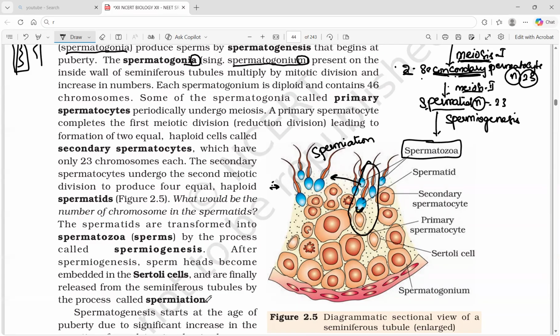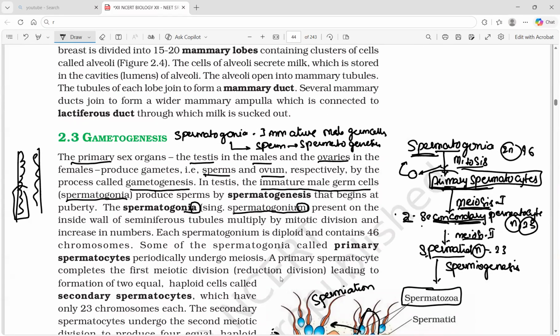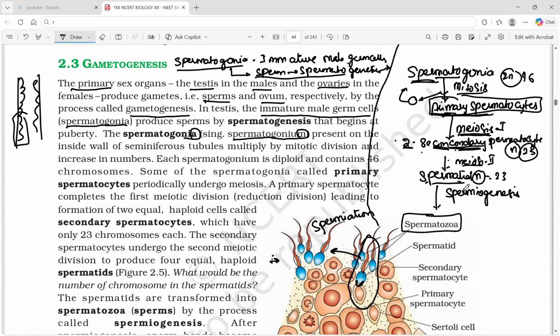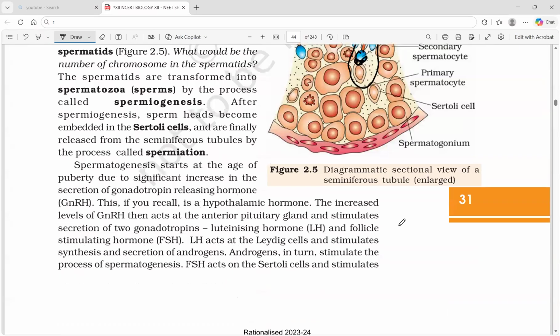Okay, so this is the total story. We have three definitions. The total process, spermatogonia to sperm, is called spermatogenesis. In that, the transformation of the spermatid into the spermatozoa is called spermiogenesis. The release of the sperm, where the sperm head is embedded in the Sertoli cell, is called spermiation. Three definitions. Okay, moving on.